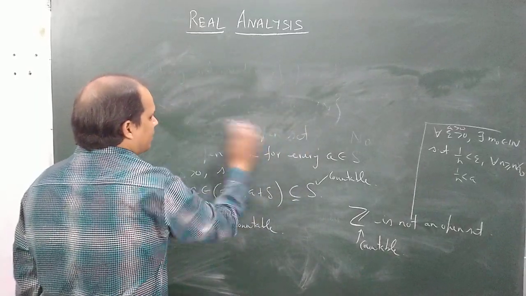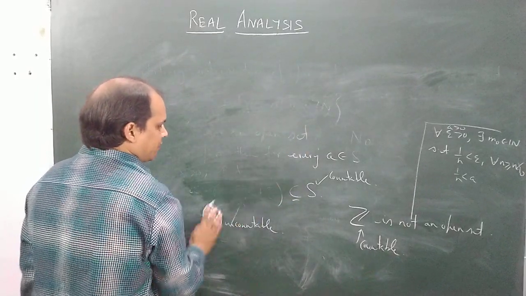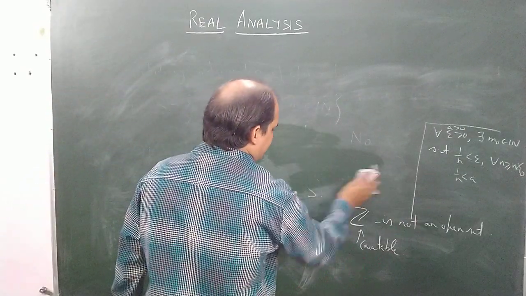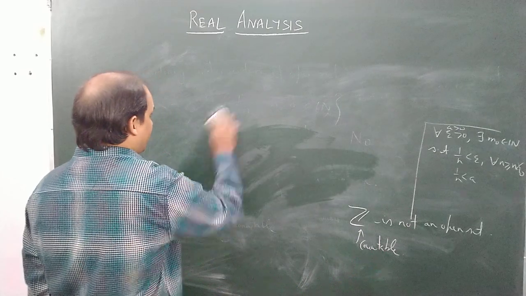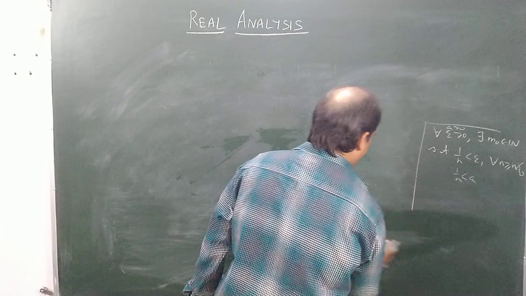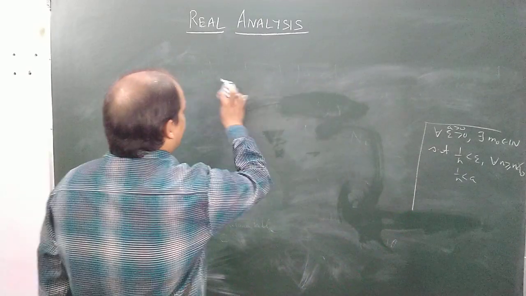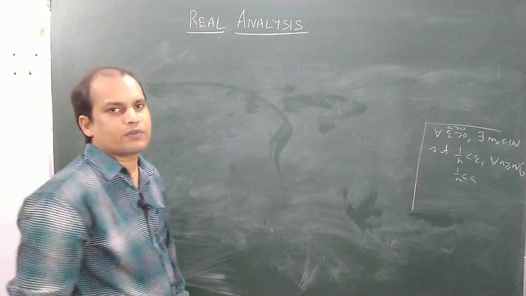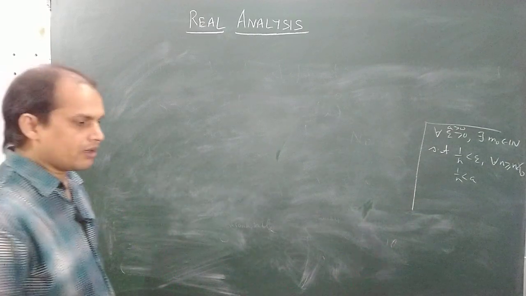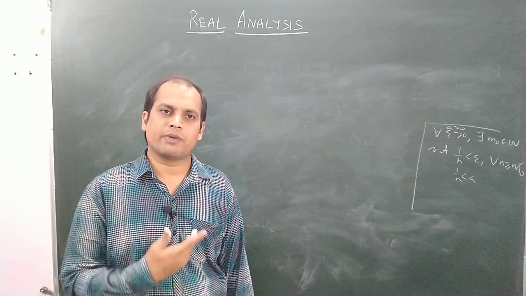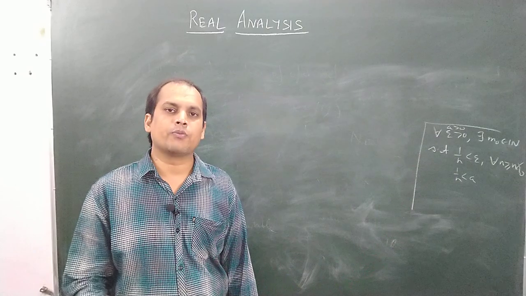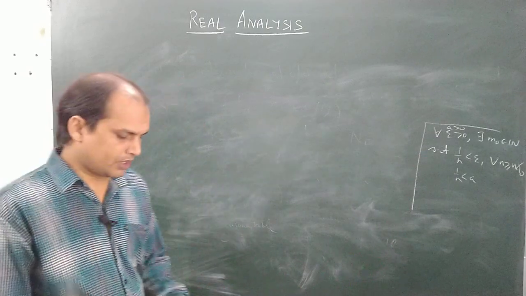First I will explain with the help of examples so that everything becomes clear to you, and then I will come to the theorem and its proof, and an important lemma which will be needed in several proofs. But these basic things, that the intersection of all these intervals minus 1 by n, 1 by n will contain exactly the member 0 and not any other positive or negative real number. How to prove that, I have explained here.